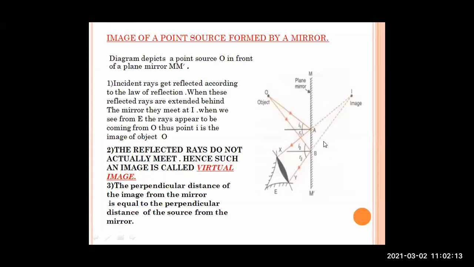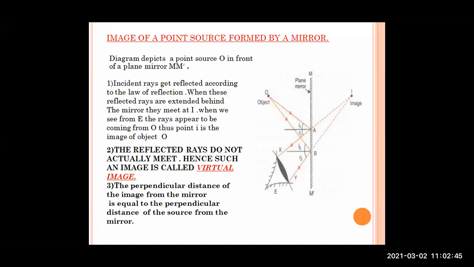The reflected rays do not actually meet. These reflected rays are not actually intersecting each other. They meet only when they are extended behind the mirror. So such an image is called a virtual image. This is the important concept, virtual image. The reflected rays do not actually meet, hence such an image is called a virtual image.